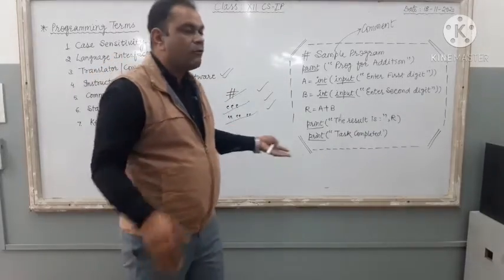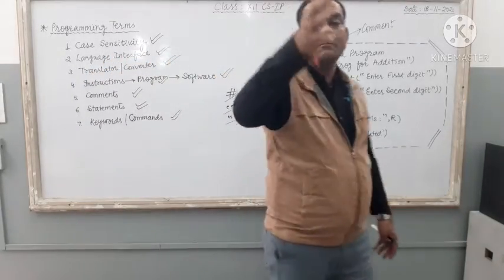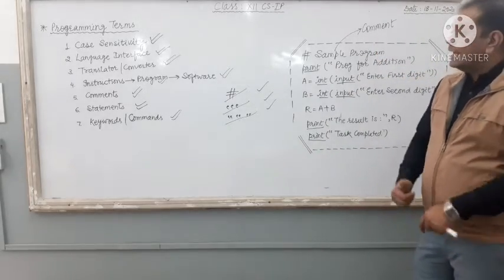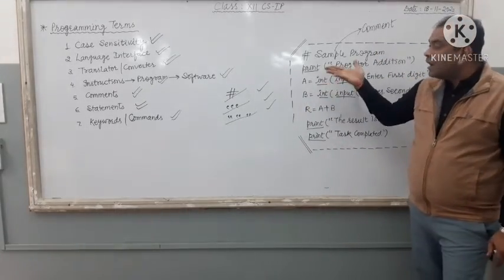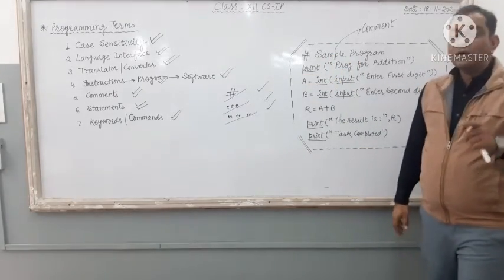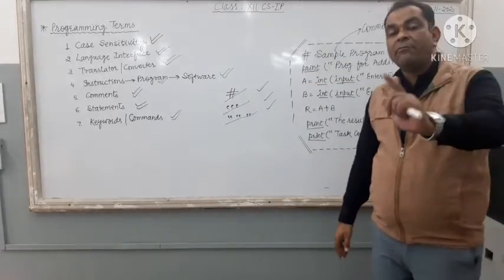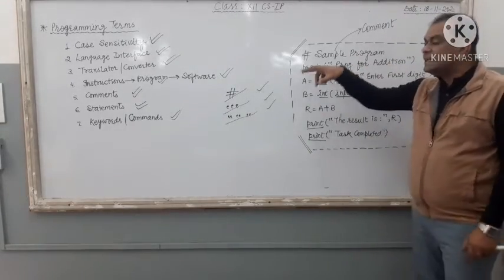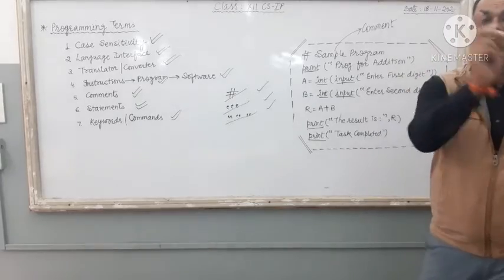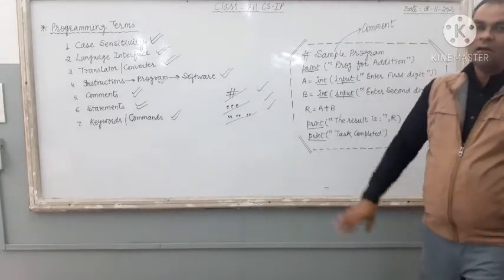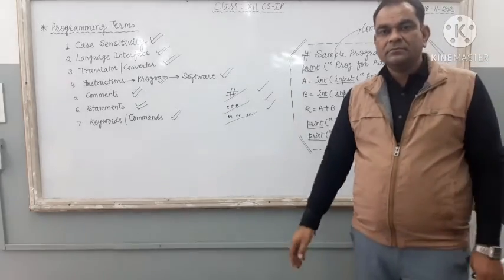So commands of a programming language are known as keywords, right? In Python, there are 40 to 50 different commands. These commands are known as keywords. Generally, commands of Python are in small case. Due to the case sensitivity of the Python language, we are restricted to write these commands in small letters only. Right? I hope all these 7 terms are clear in your mind.